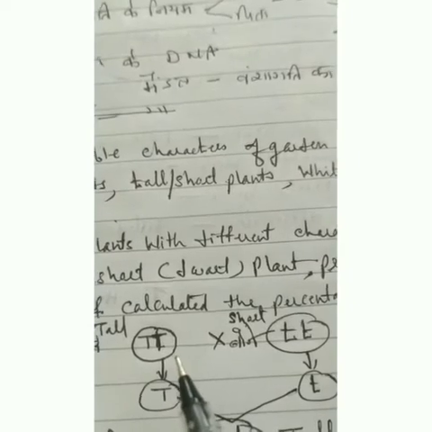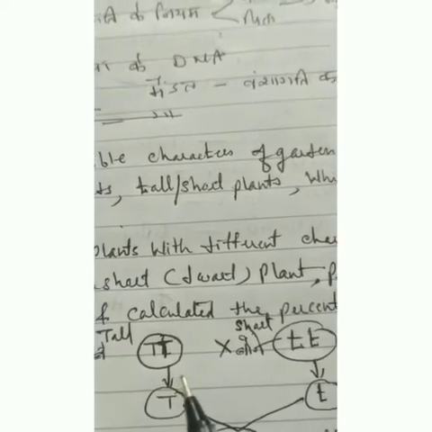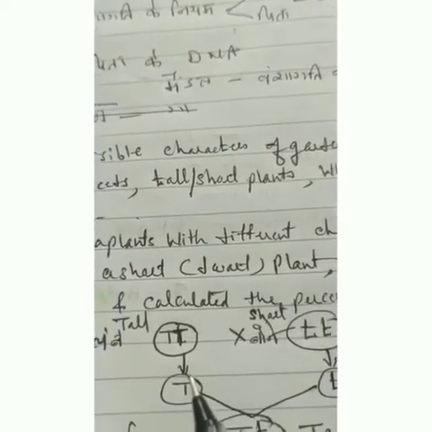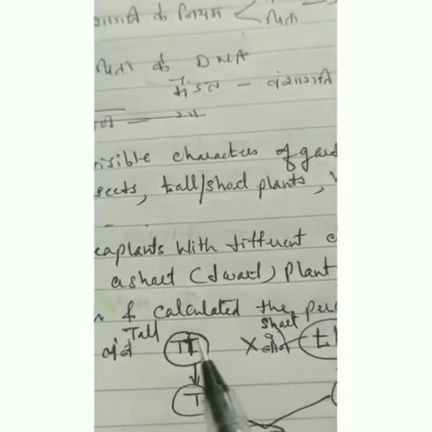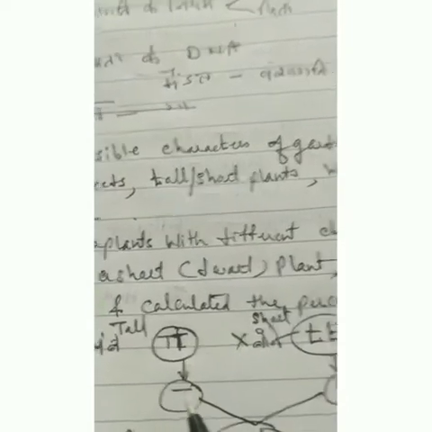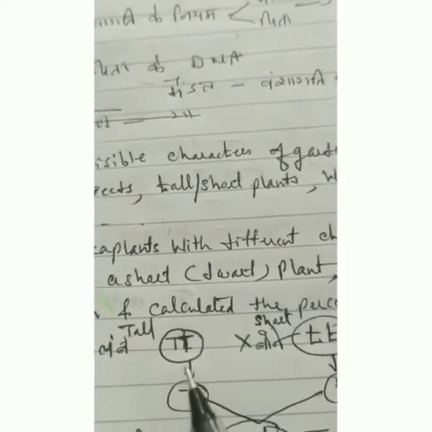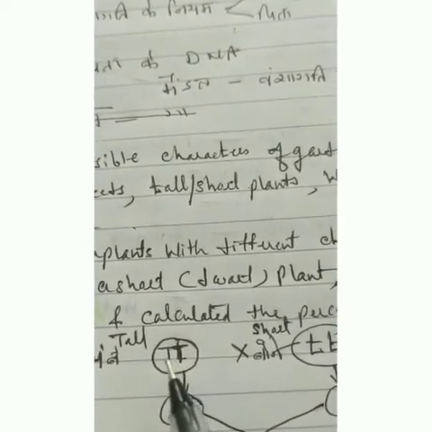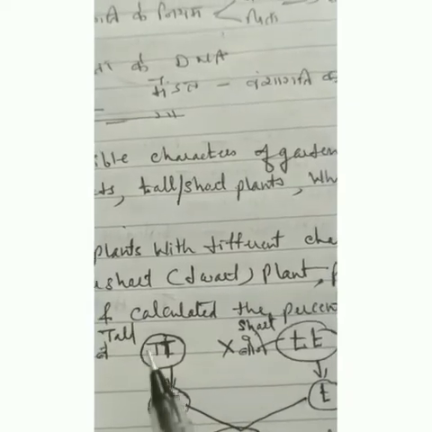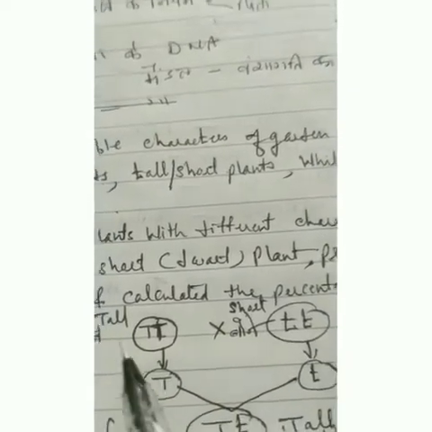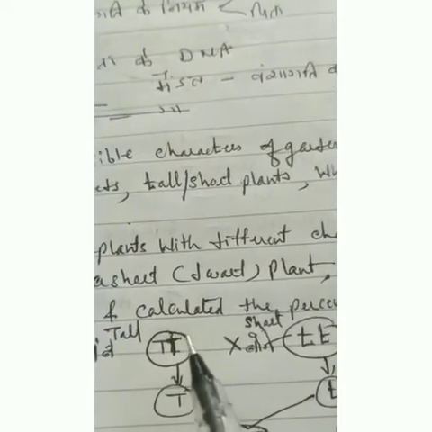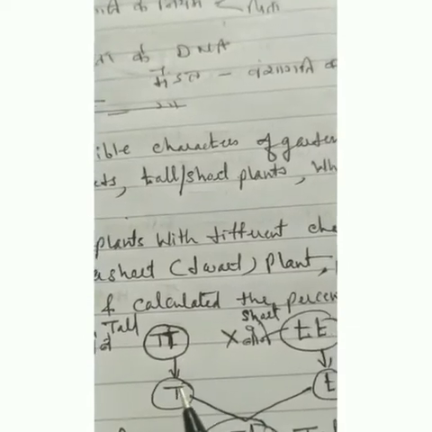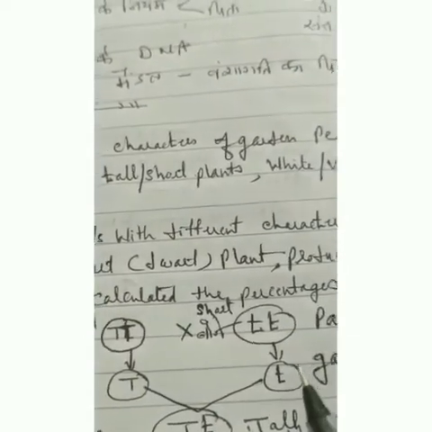When they undergo gametogenesis, as we studied in the 9th class, meiotic cell division occurs, and as a result the number of chromosomes reduces to half. As we see here, there are two letters, a capital and a small one, and as a result of meiosis in the gametes, only a single letter will be present.